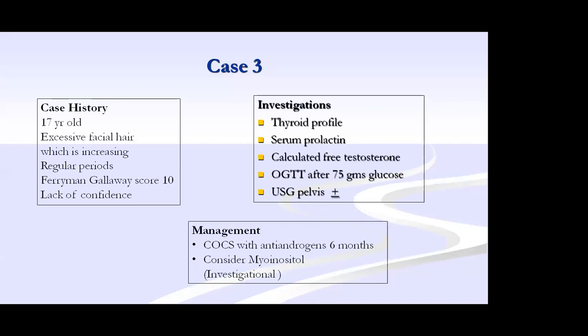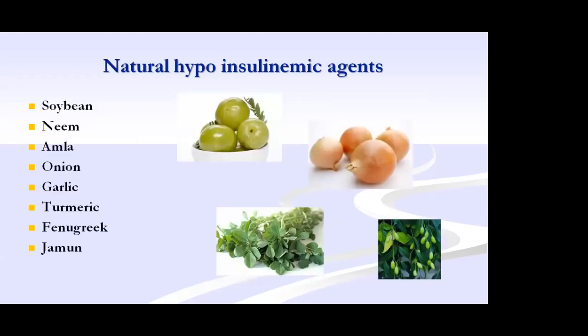So these are all the 3 cases with different findings. First case, hirsutism present with irregular cycle. Second, irregular cycle, no hirsutism. Third, hirsutism present with regular cycle. If only obesity is present without any signs and symptoms, lifestyle modification is enough. Hope I have covered whatever is needed for adolescent PCOS.